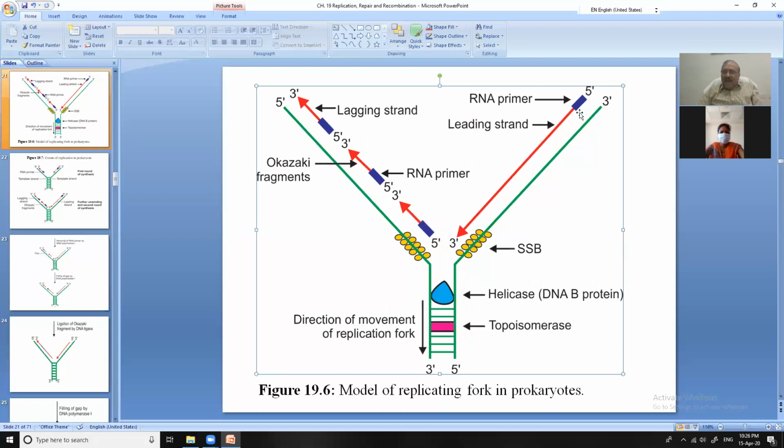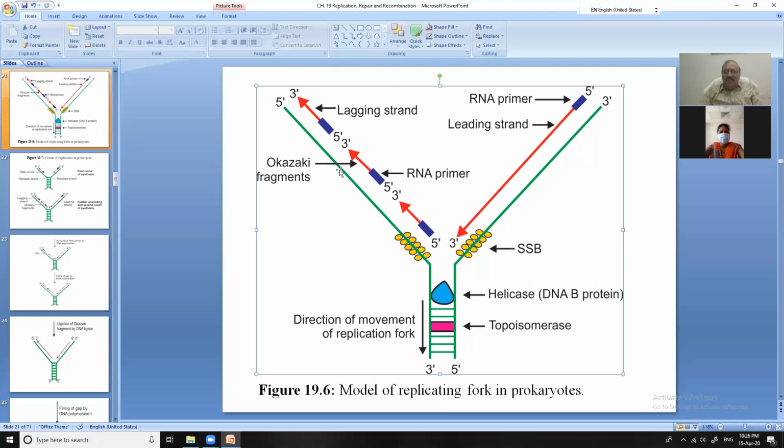This is the new DNA formation by the DNA polymerase. Right? So RNA is formed by the RNA polymerase and the DNA is formed by the DNA polymerase. Here it is the leading strand, and in a very spontaneous way, the new strand is formed.